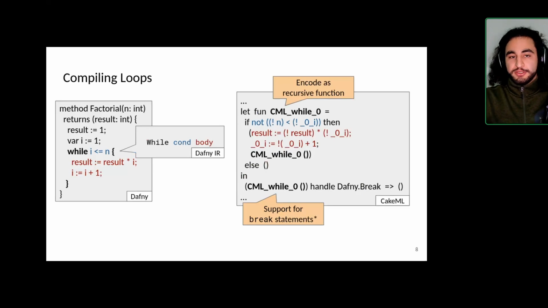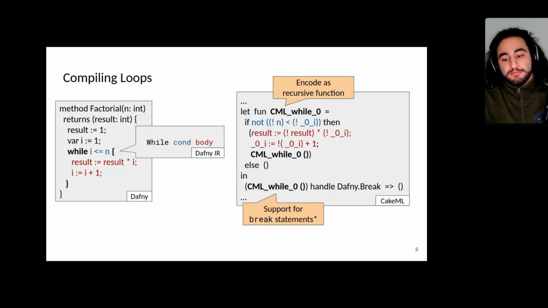And as before, we can also still model control flow, like breaks. We can also have support for labeled breaks. And the way they work, again, is the same idea. We just use exceptions. We throw exceptions when we hit a break, and then we have an exception handler, which captures those. But if you look closely in this example, you would probably notice that the exception handler is not really necessary, because we never have a break within the loop. But this just goes to show that we currently don't do any analysis on the Dafny AST or the Dafny IR AST or the CakeML produced by this translation process, which is something for future work.